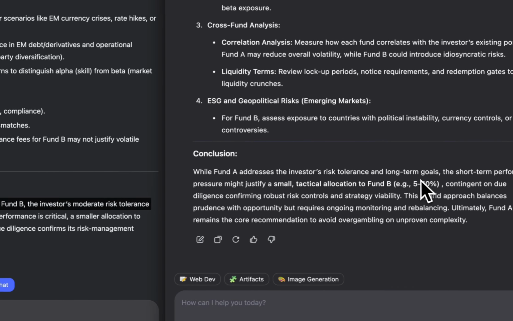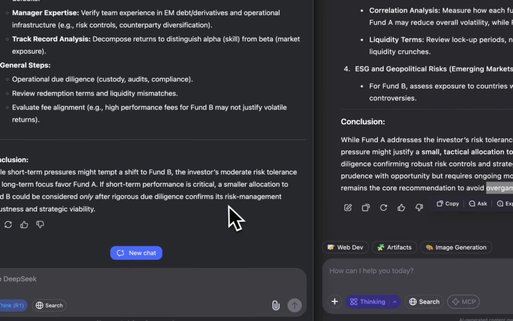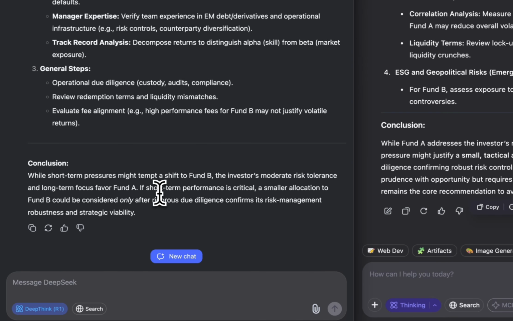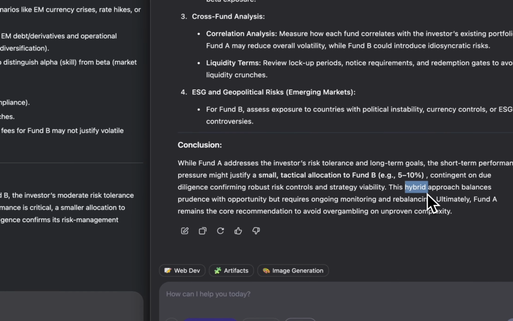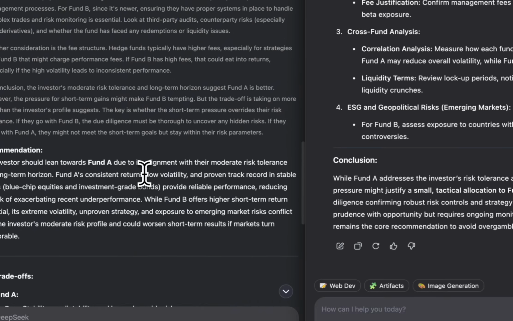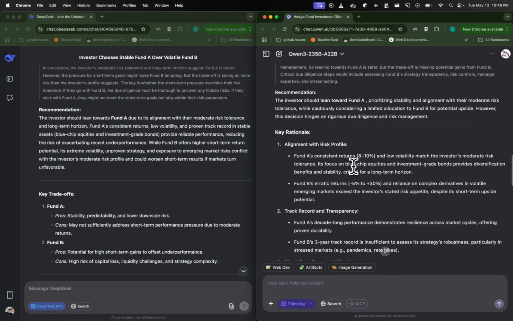Let's see. Qwen suggests we go with Fund A to avoid over-gambling. All right, nice choice of words. And then for Deepseek, a smaller allocation could be considered only. Okay, so it generally suggests Fund A but considers Fund B. Actually, the same goes for Qwen. They are mentioning the hybrid approach as well. All right, that's interesting. Let's go through and see what the output is.